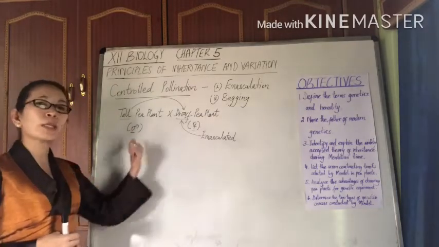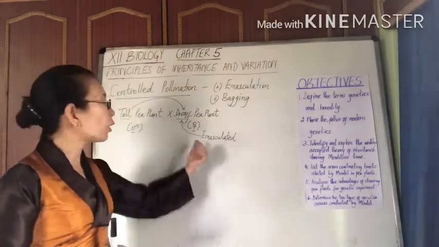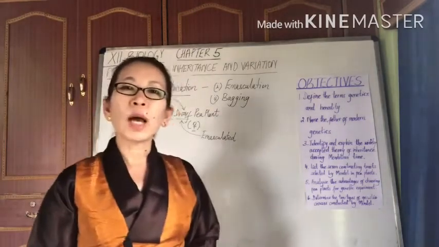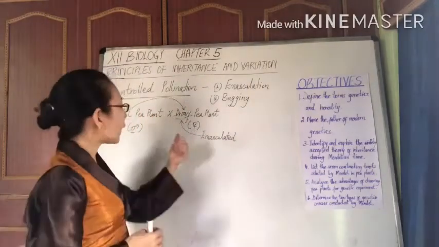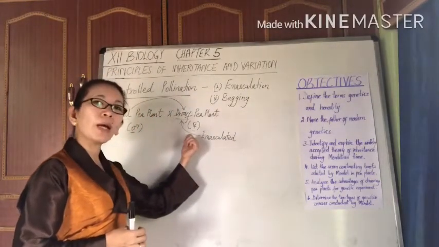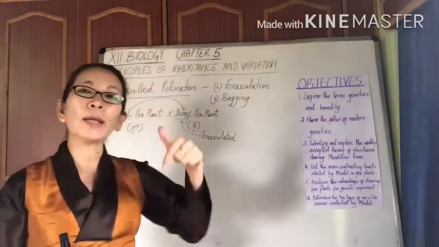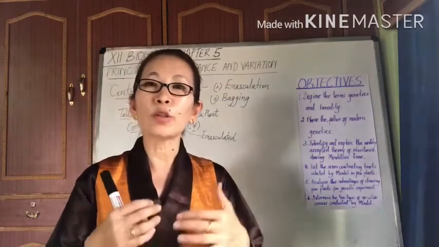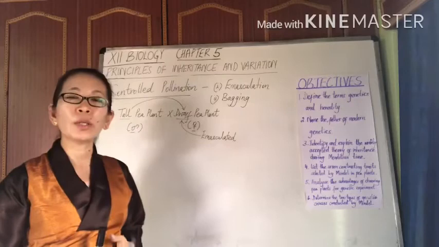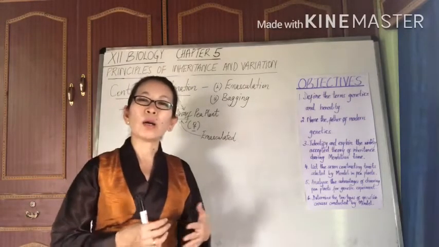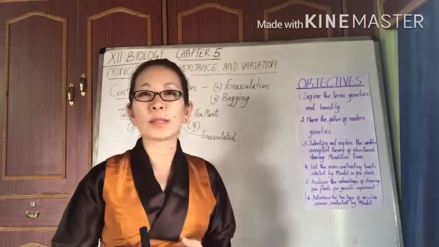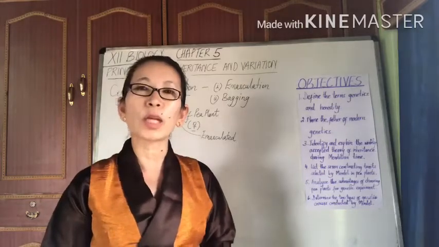If Mendel had to cross a male tall plant with a female dwarf plant, he had to make sure that the stigma of the dwarf pea plant was not pollinated by its own pollen grains. Right? And to prevent such self-pollination, there are many different kinds of outbreeding devices. We have learned this in the previous second chapter.